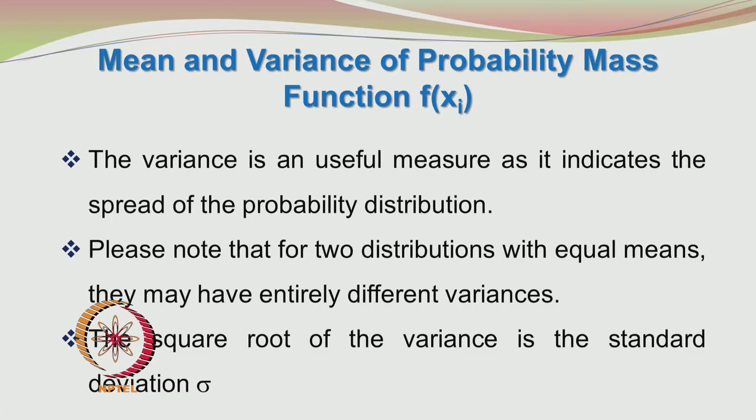The variance is a useful measure as it indicates the spread of the probability distribution. Even if there are two distributions having the same mean or average, it does not imply that they should have the same variances. You may have the same average, but you may have different variances. For example, in one class the average may be 50, in another class the average may be 50.